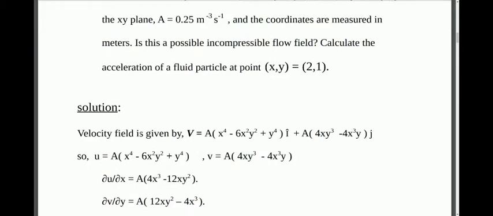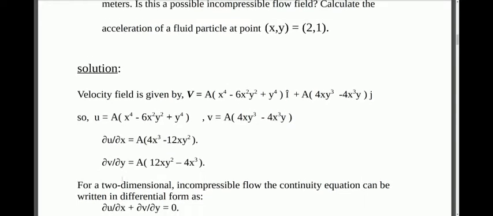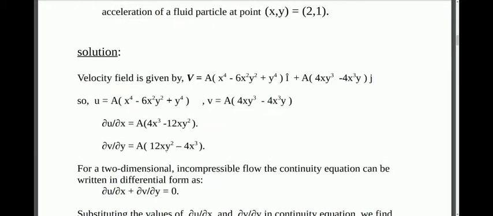From this velocity field, u, that is the x component of the velocity, would be a times x to the power 4 minus 6x square y square plus y to the power 4, and the y component of the velocity would be a times 4xy cube minus 4x cube y. Now we will find del u by del x, which comes out to be a times 4x cube minus 12xy square, and similarly del v by del y, which is a times 12xy square minus 4x cube.